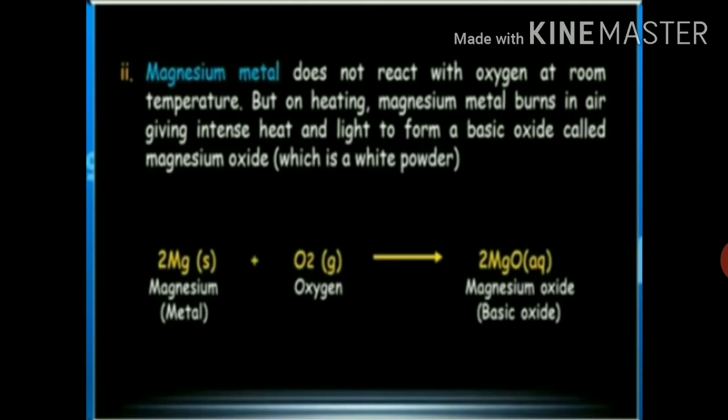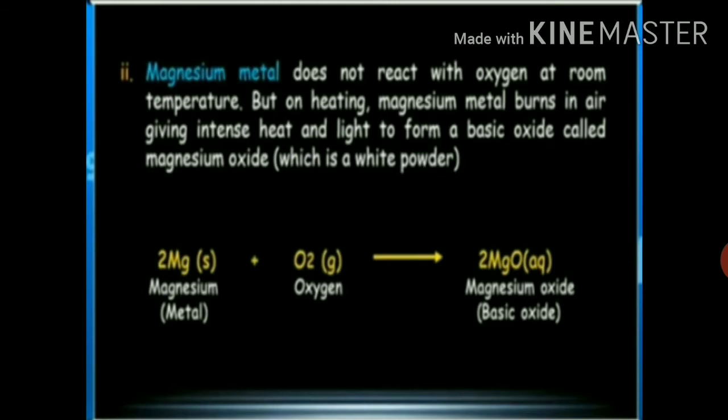We put this magnesium oxide ash in a boiling tube. Now we will add a little water in the boiling tube and shake it. What we will find? We will find that magnesium oxide dissolves in water partially. We now add some red litmus solution to the boiling tube and observe the change in color. What we will see? We will see that red litmus solution turns blue. This shows that magnesium oxide is basic in nature, because only a basic solution turns red litmus to blue.